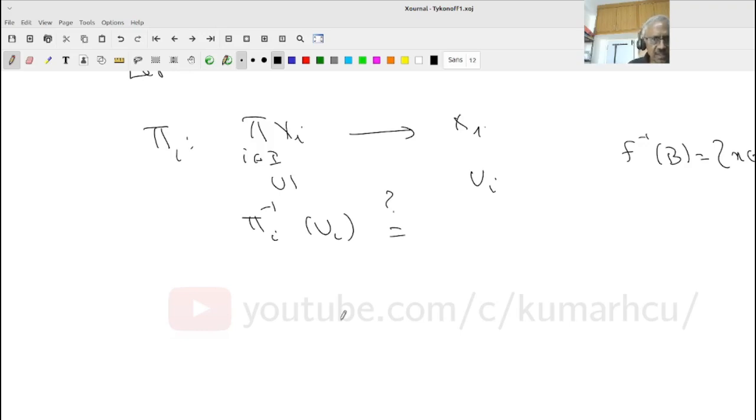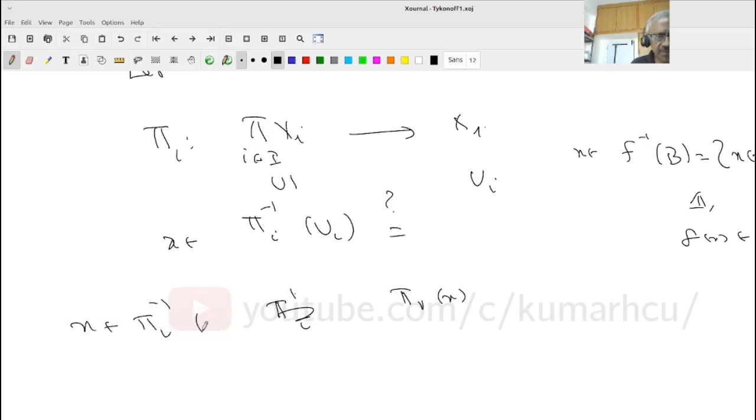So when does x belong to this? If you remember, when does x belong to f inverse of B? If and only if f(x) belongs to B. This is a standard mantra to deal with inverse images. Therefore x belongs to pi_i inverse of U_i if and only if pi_i of x belongs to U_i.